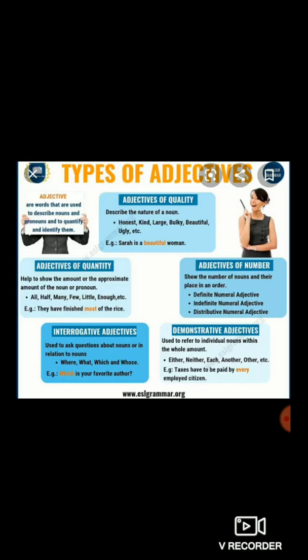I repeat, adjectives of quantity help to show the amount or the approximate amount of the noun or pronoun. Example, all, half, many, few, little, enough, etc. These are the examples of adjectives of quantity.